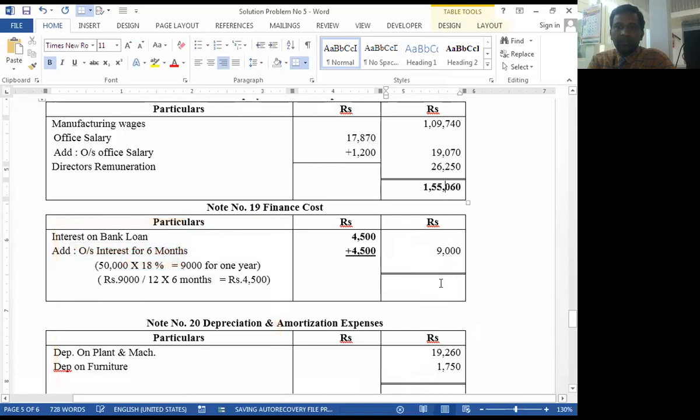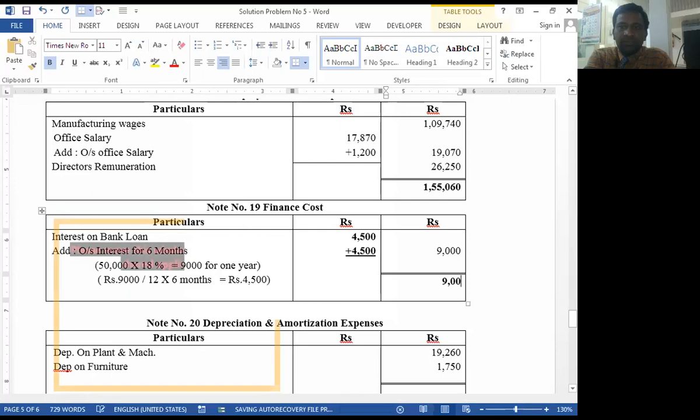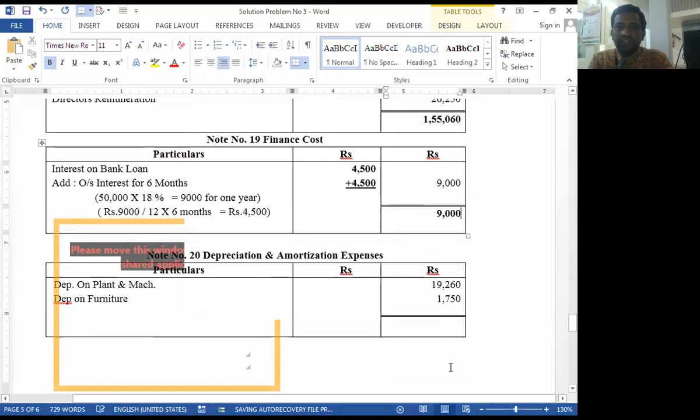Then finance cost 9,000. Then depreciation and amortization: 19,260 plus 1,750, 21,010. Okay, 21,010.